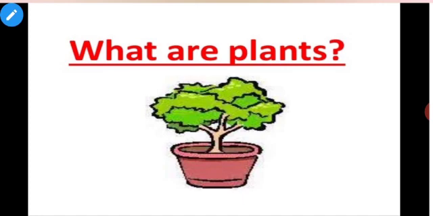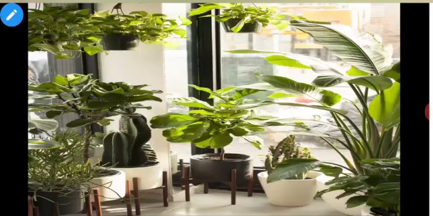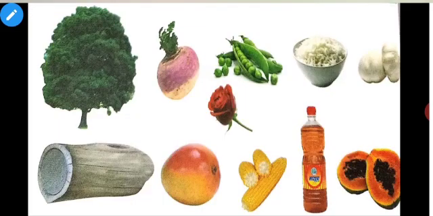Children, tell me, what are plants? Plants are living things. Plants need food and water to live. Plants are our green friends. We see different types of plants around us. Plants are helpful to us in many ways.